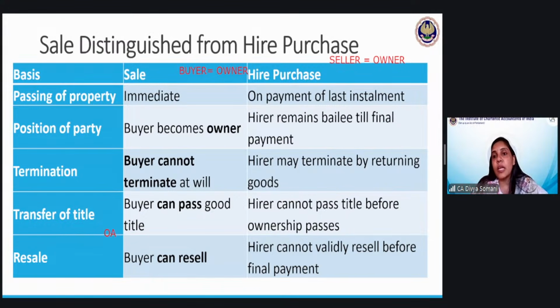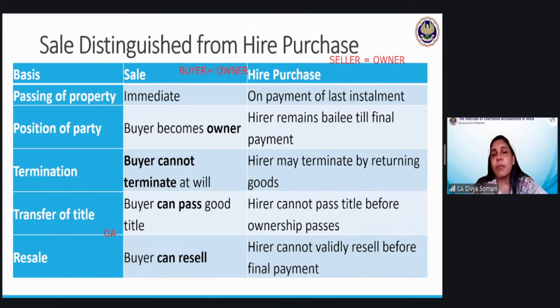So I hire the machinery, I run it for 4-5 years, and if I think I'm making good profits, I will have the right to purchase these machines because I've already given the rent for some time. So this does not happen at the end. You have to do it in the beginning itself. So either you are entering into a rent agreement or you are entering into a hire purchase agreement. If you are entering into a hire purchase agreement, what will be the position?